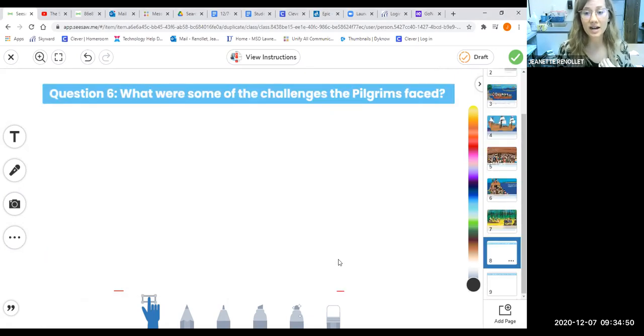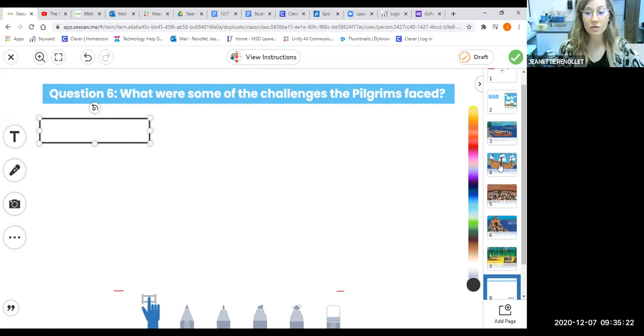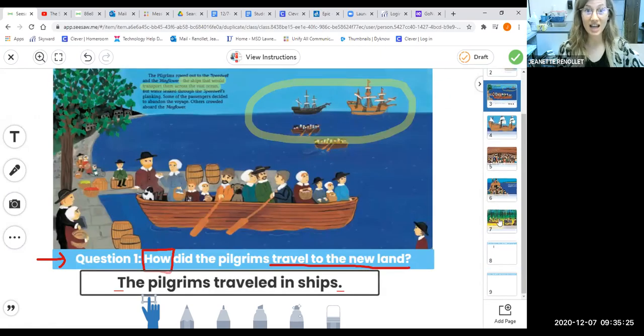Slides 8 and 9 are a little bit different because you don't have to use text evidence. These are questions to get you thinking about your opinion, your perspective. For slides 8 and 9, you do not need to use text evidence. You can just give me your thoughts by writing a complete sentence for each. But on slides 3, 4, 5, 6, and 7, you need text evidence like we've practiced.